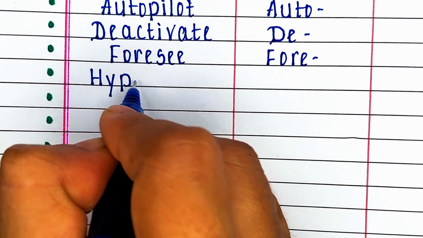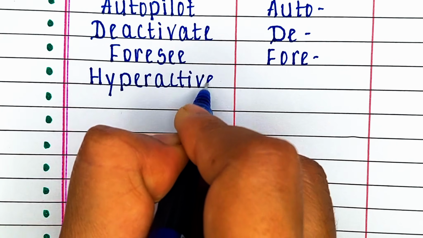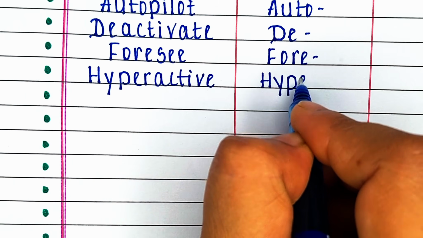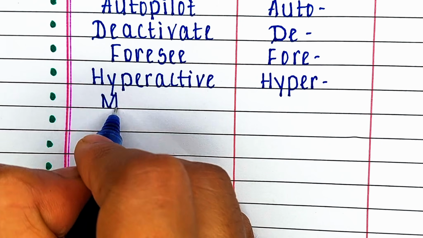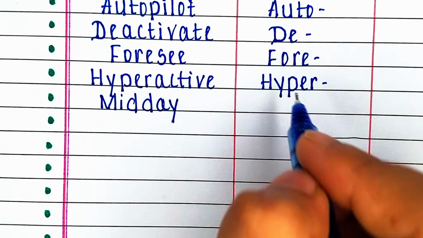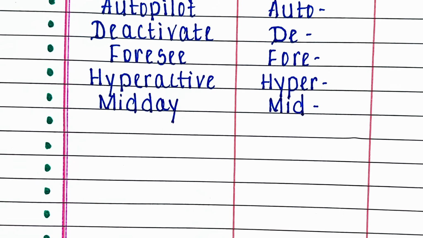Next word is hyperactive. In this word the prefix is hyper, and the parent word is active. Next word is midday. In this word the prefix is mid, and the parent word is day.